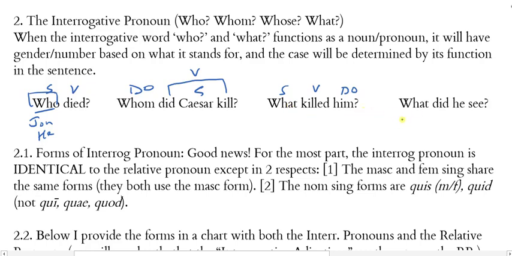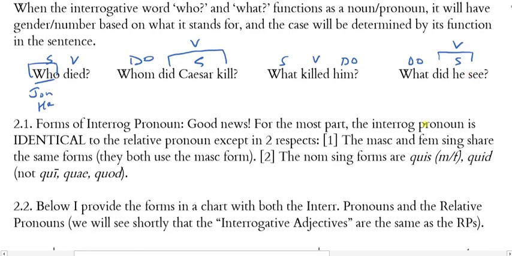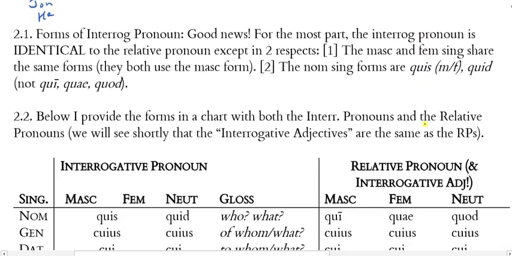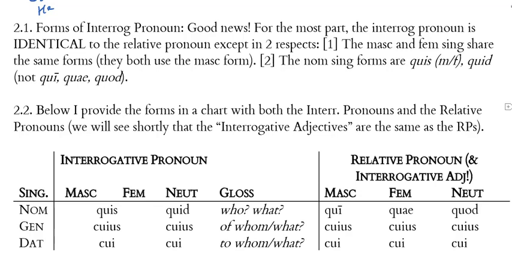It's the subject. And then what did he see? He is the subject. Did see is the verb. And what is the direct object? He saw something. What? And there that interrogative pronoun is filling that noun slot that a noun or pronoun could fill. I could say he did see Billy. He did see him. But here I'm questioning what he saw. What did he see?